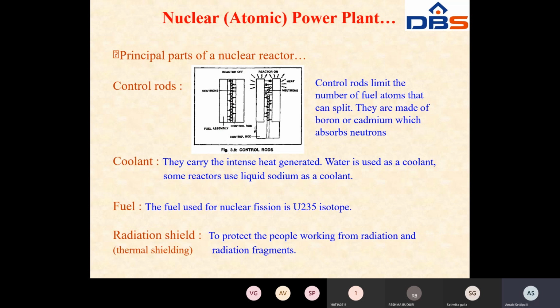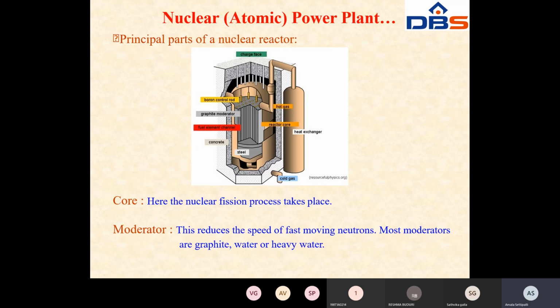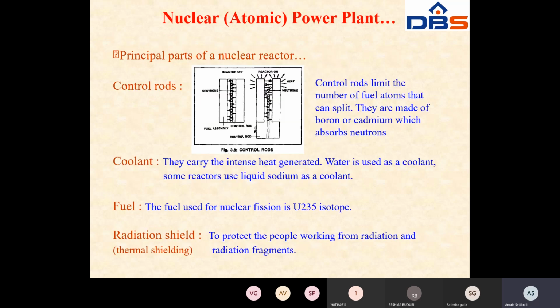Okay, the principal parts of a nuclear reactor. Control rods. At the top, these are the control rods. The purpose of the control rods is to limit the number of fuel atoms that can split. They are made of boron or cadmium, which absorbs the neutrons.